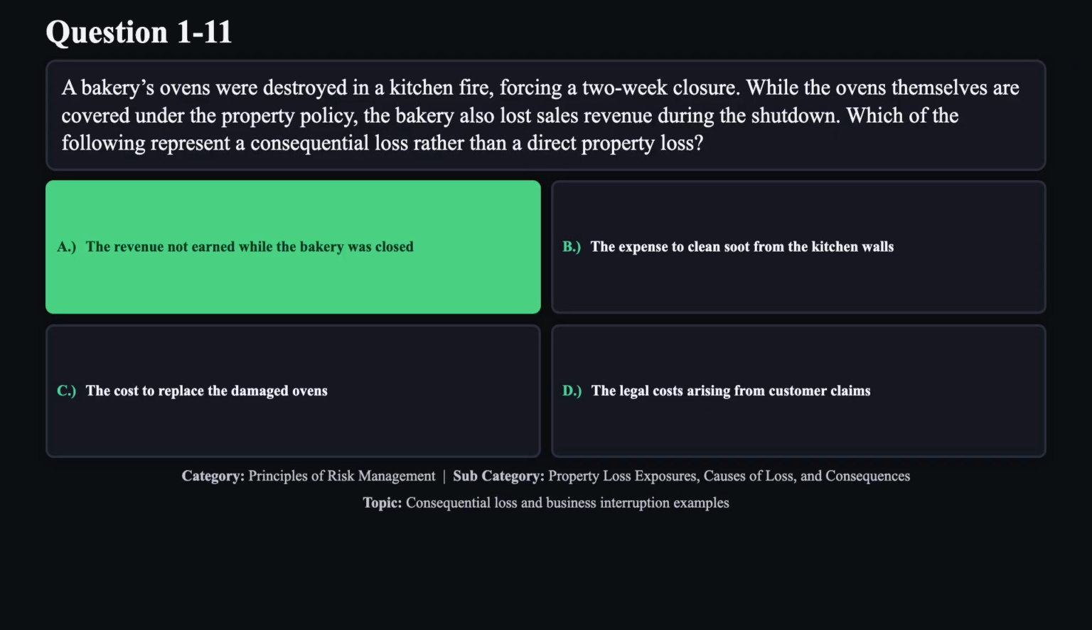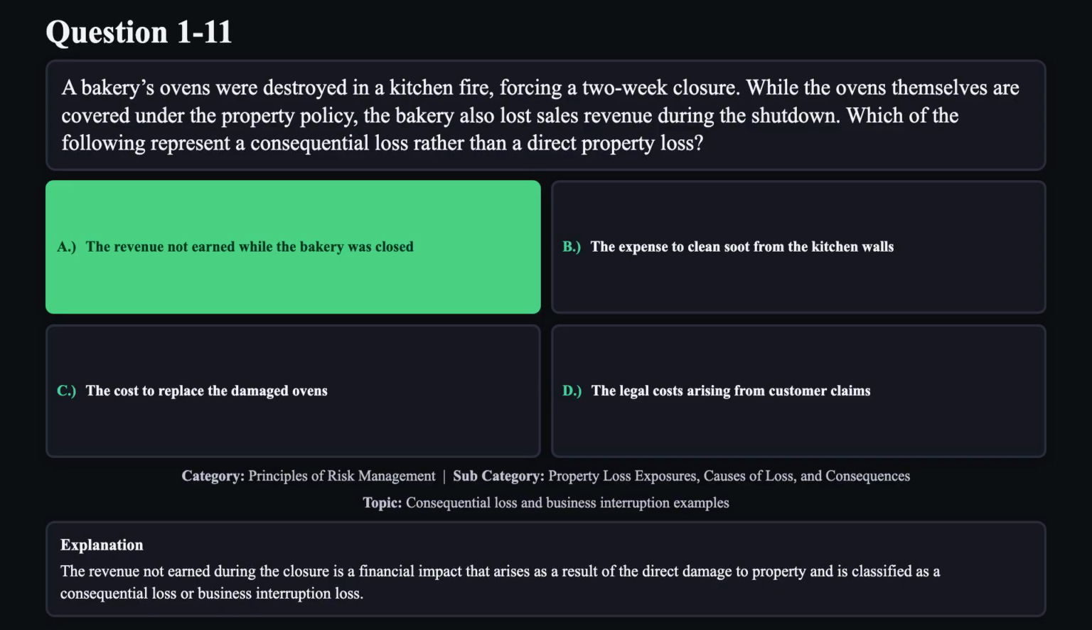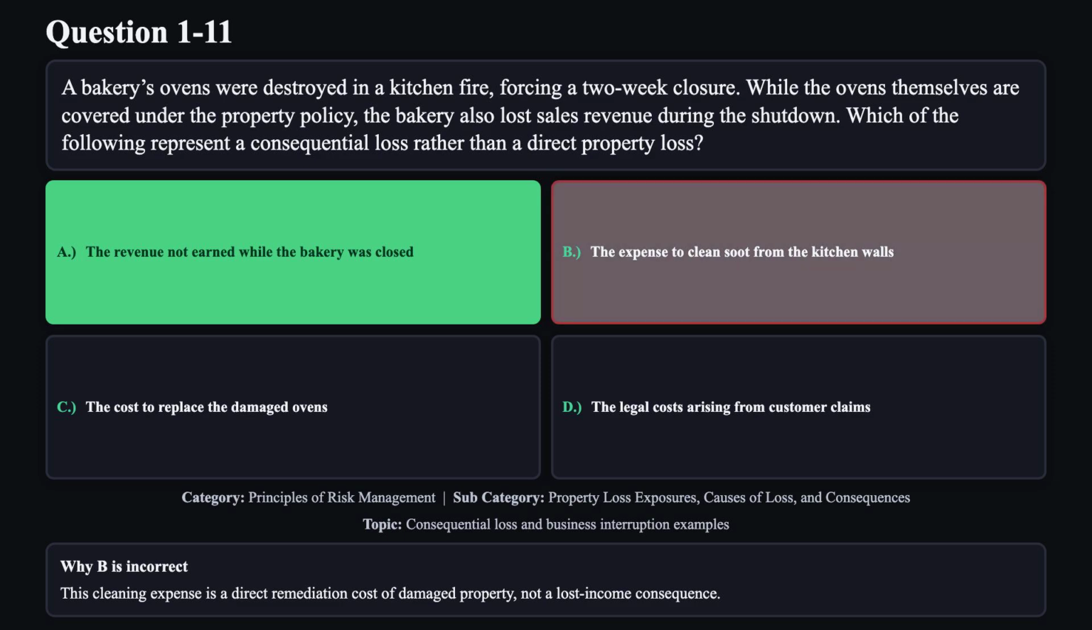The correct answer is A. The revenue not earned during the closure is a financial impact that arises as a result of the direct damage to property and is classified as a consequential loss or business interruption loss. Reason B is not correct. This cleaning expense is a direct remediation cost of damaged property, not a lost income consequence.